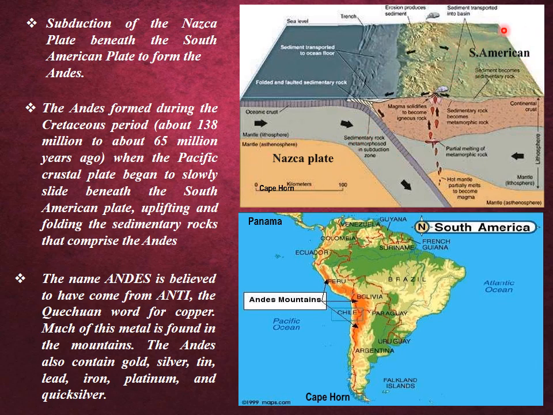The name Andes is believed to have come from the word anti, and Quechua is another word used for Andes. It means copper. Much of this metal is found in the mountains. The Andes also contain different minerals such as gold, silver, tin, lead, iron, platinum, and quicksilver.